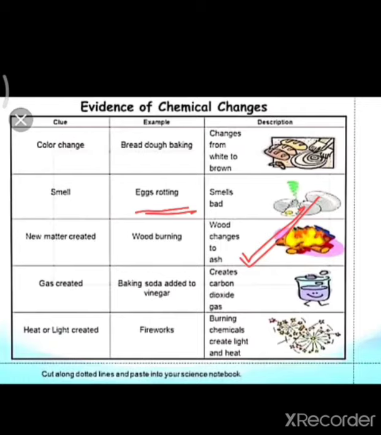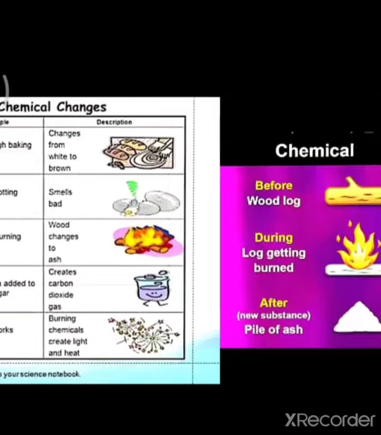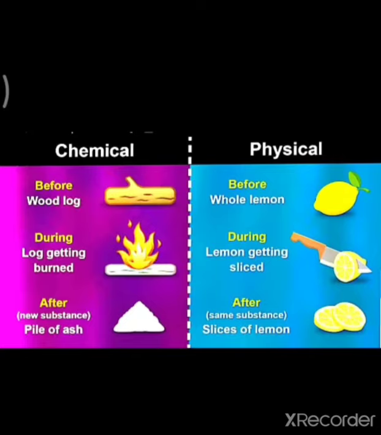The other two examples given are where heat or light is created, that is fireworks, burning chemicals creating light and heat. Understood? Then the burning of a candle, is that a physical change or chemical change? Tell me.